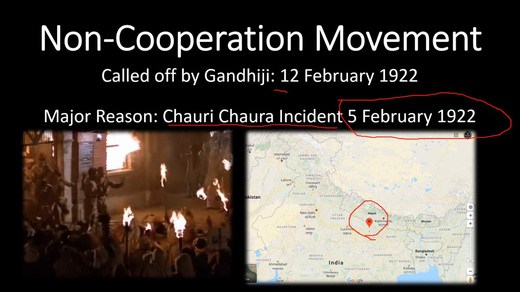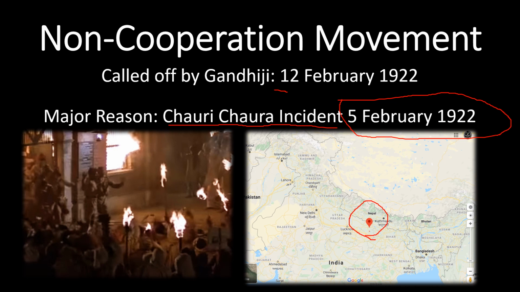They tried to break open the door but could not. Finally, these protesters burnt the police station. According to one record, 11 policemen who were inside were burnt alive in this incident. This is how the protesters of Chauri Chaura took revenge when policemen beat some of their members.